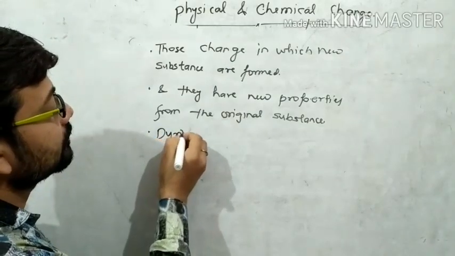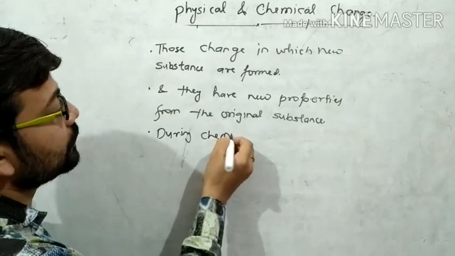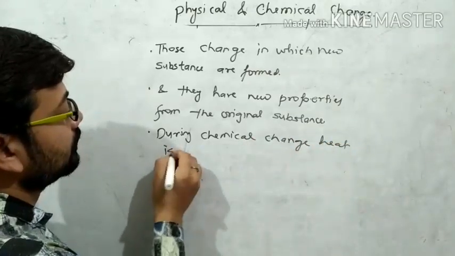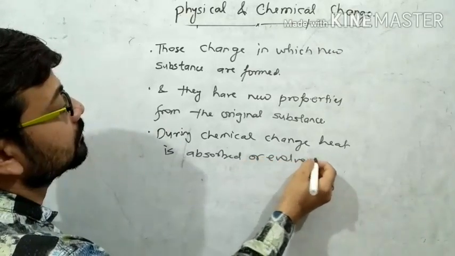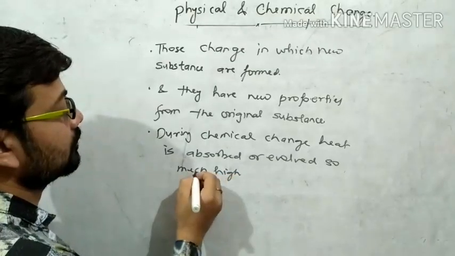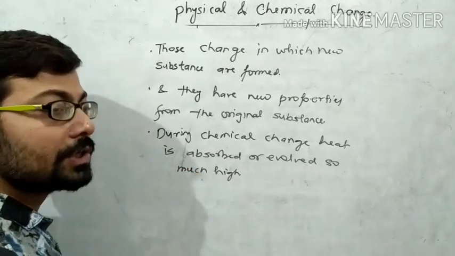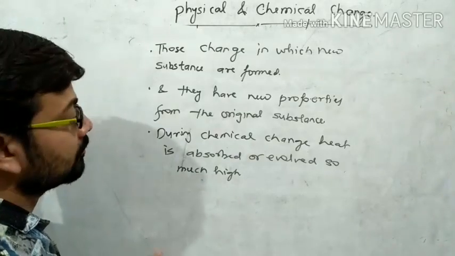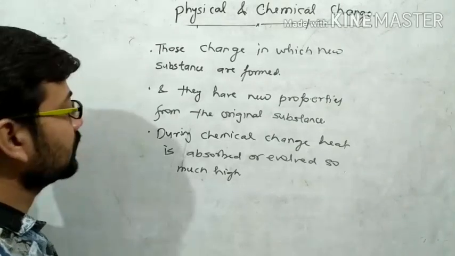And during chemical change, heat is absorbed or evolved so much high. मतलब जब भी chemical reaction या chemical change होगा, then high amount of heat is evolved or absorbed, right?